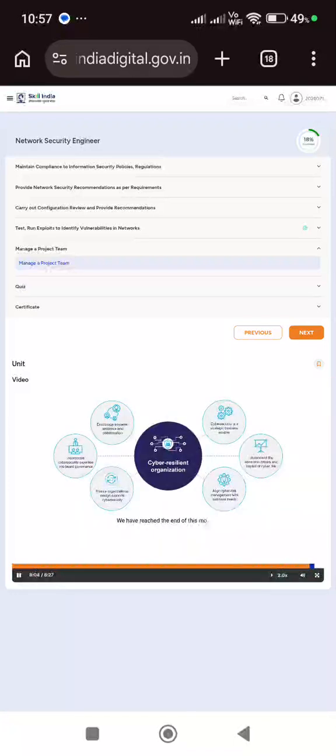We have reached the end of this module. Successful cybersecurity project management requires careful planning, precise execution, and continuous monitoring. Mastering these skills enables security professionals to drive cybersecurity innovation, mitigate risk, and ensure compliance in an ever-evolving threat landscape.